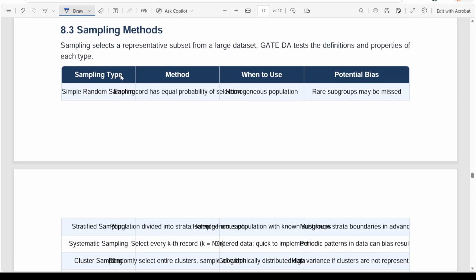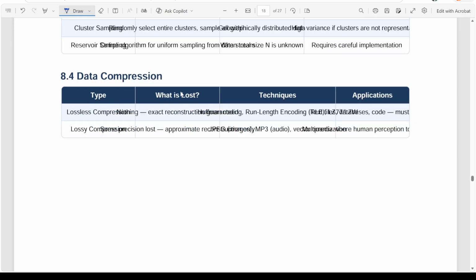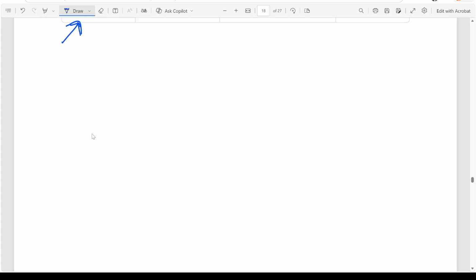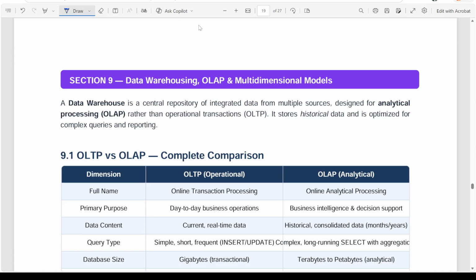Then sampling, selecting a part of the data so that we can train our machine learning models. Then data compression, different types of compression. When we do very high compression, there may be loss of data when we retrieve it back. There is also some lossless compression. We'll see these things also.